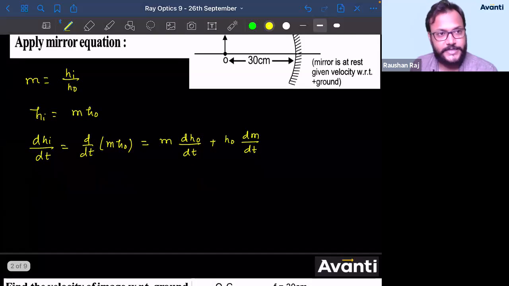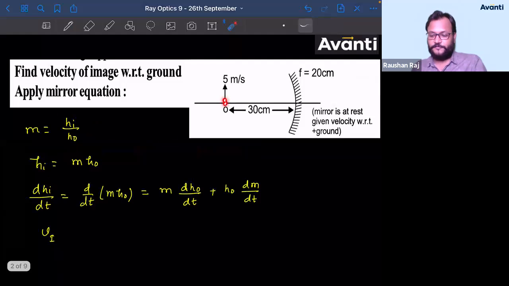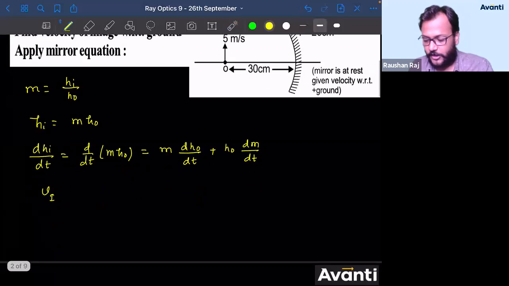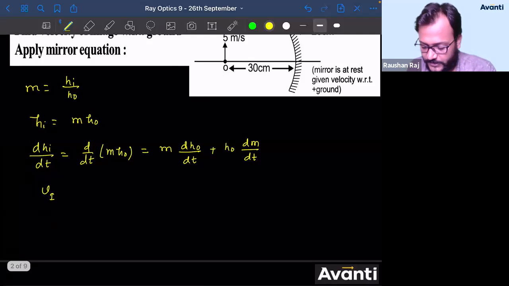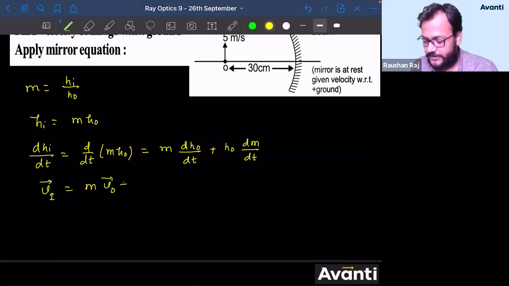I can say dhi by dt is the velocity of the image with respect to the principal axis, because the size is changing from there. With respect to the principal axis, or with respect to the mirror also, no issues. So the velocity of the image will be equal to m into velocity of object plus h0 into dm by dt.